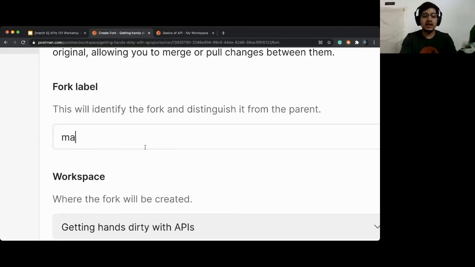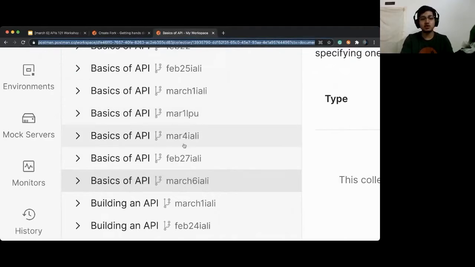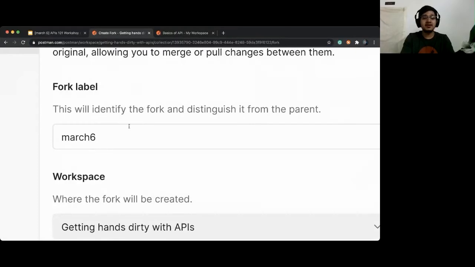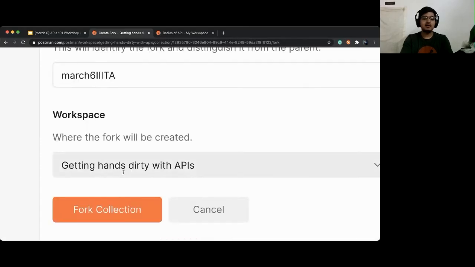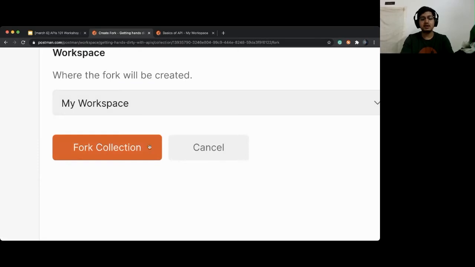I usually use the date, which enables me to segregate my different workshops, because if you go to my public, you see here basics of API March 1, March 4, 27. So it helps me to segregate, right? That's why I use March 6 and I'll add triple IT, and then you can use my workspace, which is your workspace, and click on fork collection.